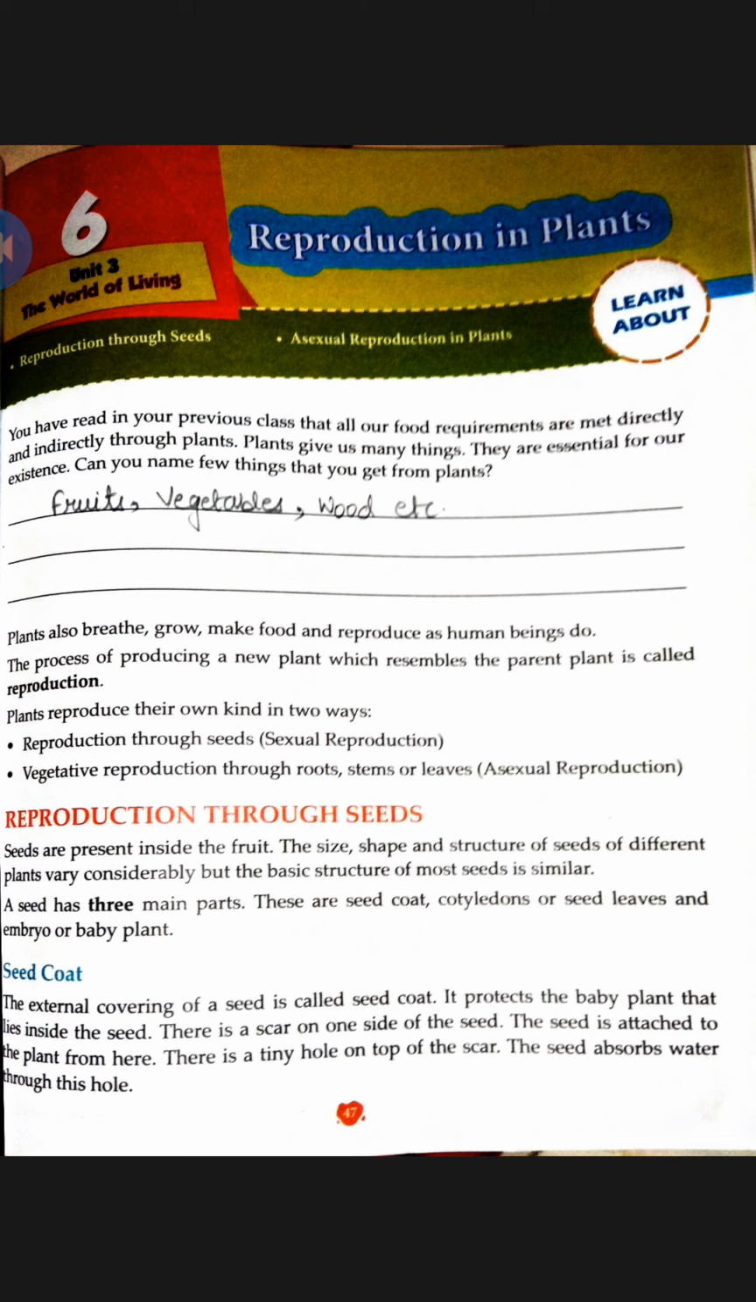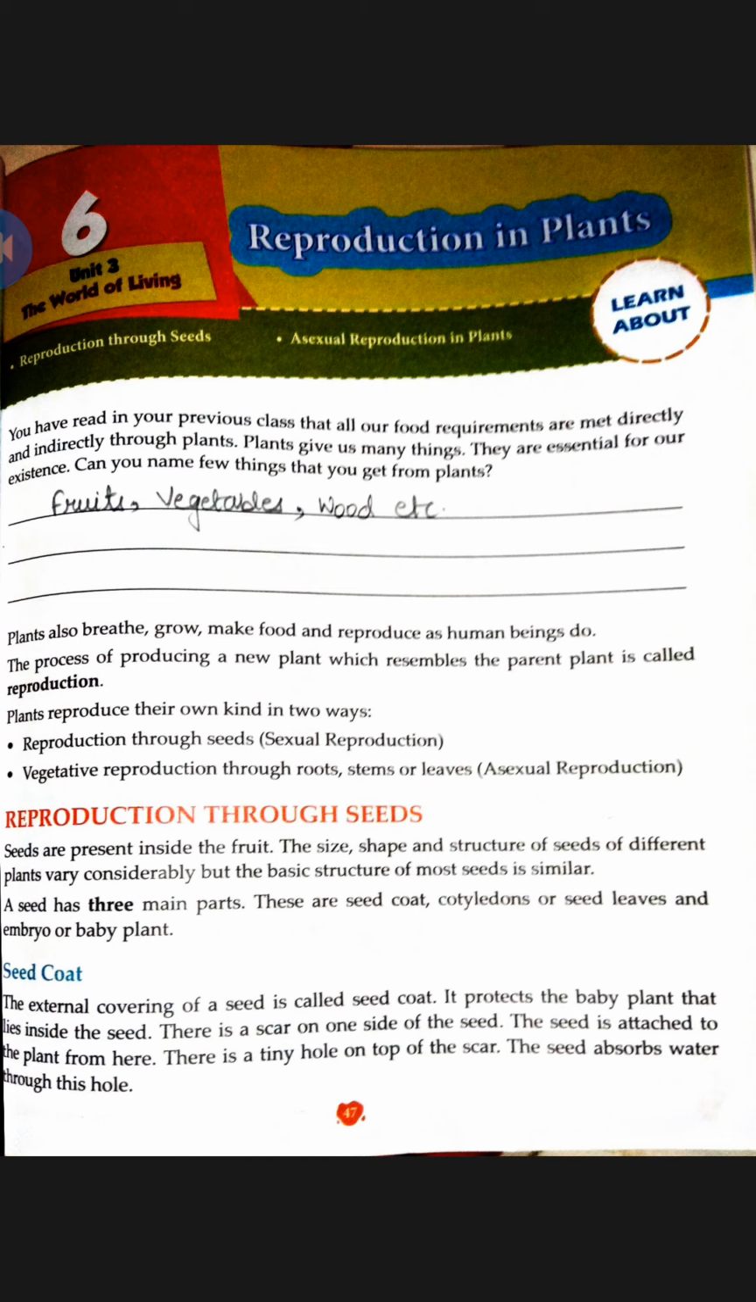The size, shape and structure of seeds of different plants vary considerably. Vary means they are different. Size, shape and structure of seeds of different plants are different, but the basic structure of most seeds is similar to each other.